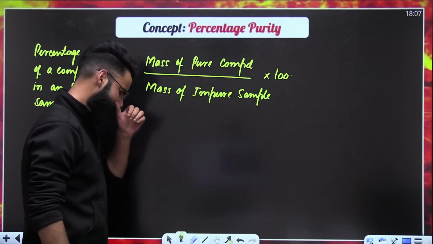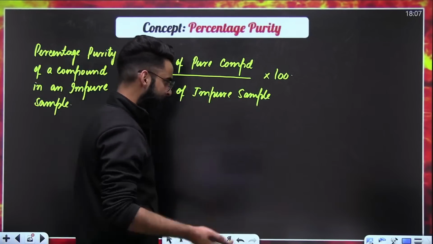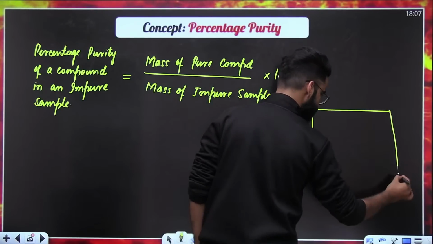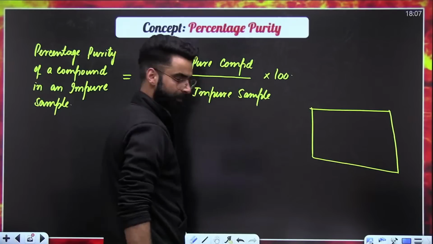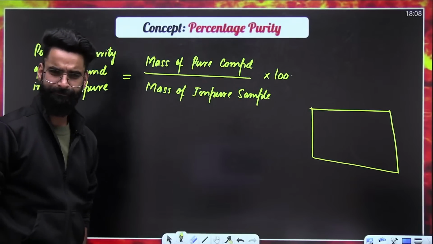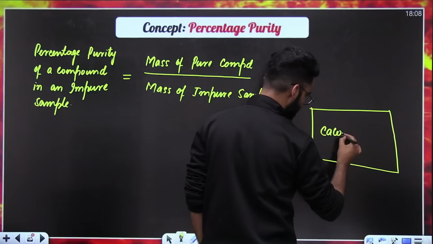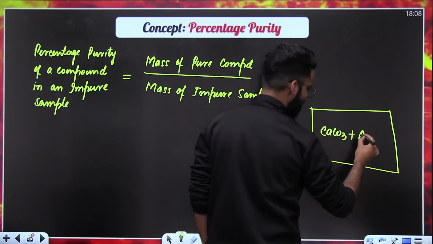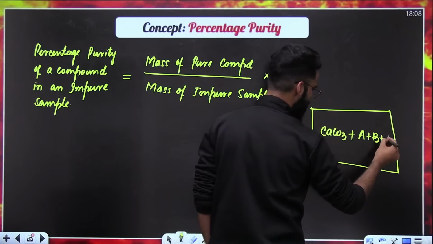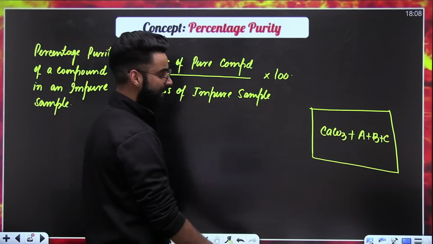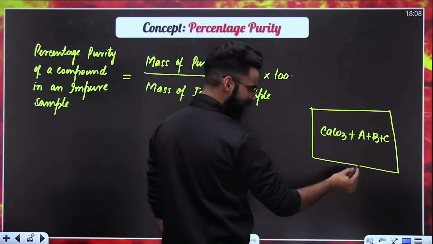Let me make you understand this a bit. See, for example, this is the container which I have. Now, dear students, in this container, for example, I'm keeping calcium carbonate plus something. I have no idea what this something is. With the calcium carbonate, I have kept some other things as well.